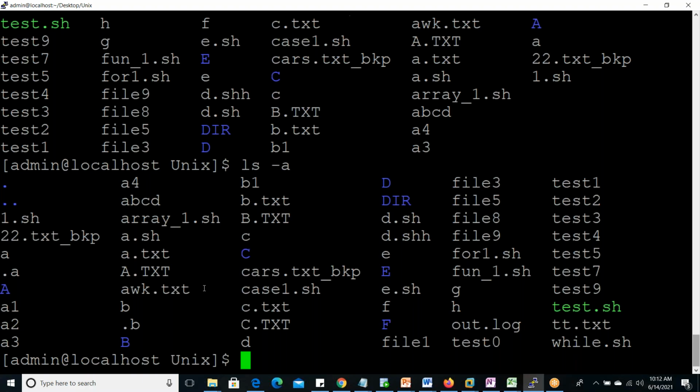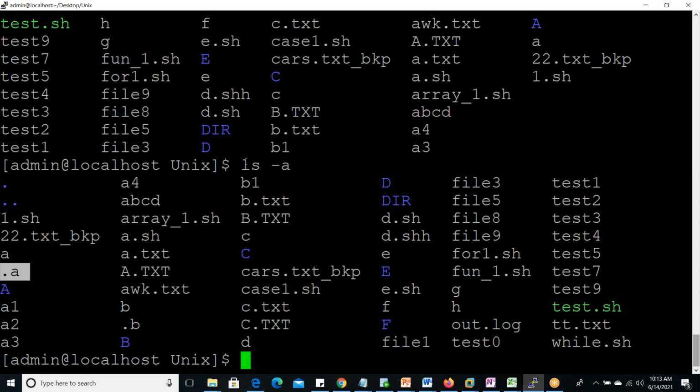So previously the hidden files it was not displaying. How to confirm which is a hidden file? A file starting with dot is called a hidden file. So here .b is there. Here another .ba is there. So here two files are there which are starting with dot. Any file starting with the dot symbol is a hidden file in Unix.